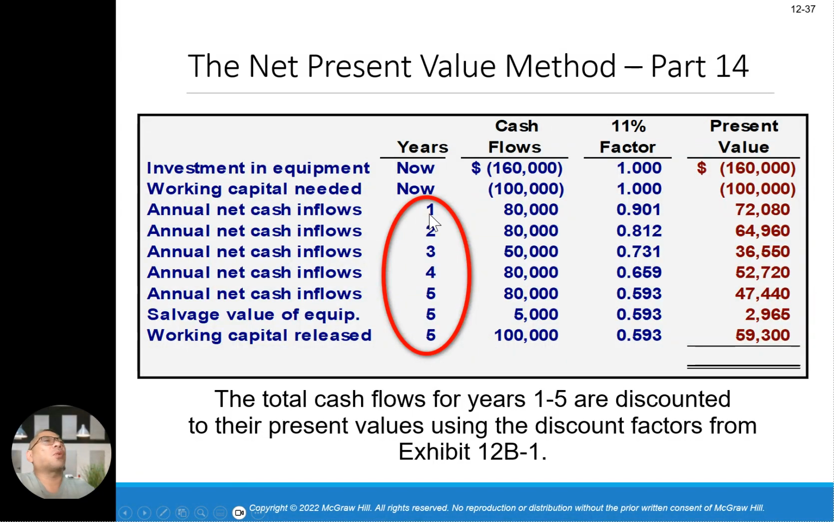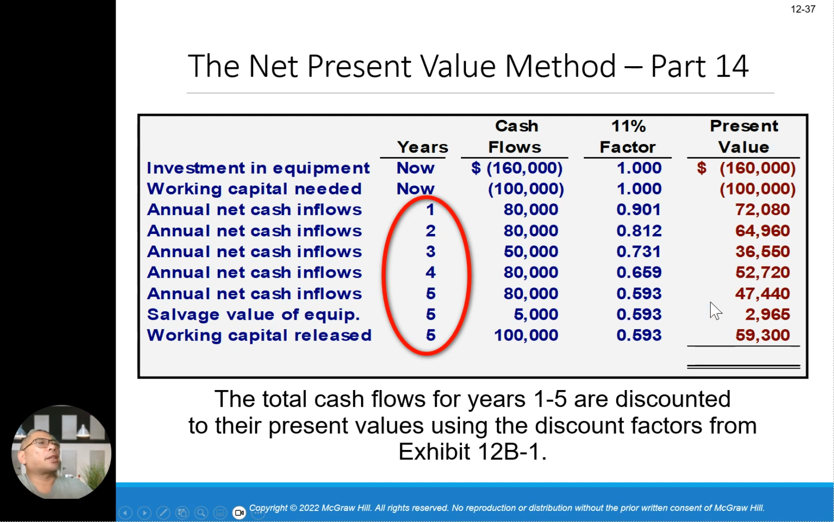Annual cash inflow for years 1, 2, 3, 4, 5. And then this is the annual cash inflow. And then, of course, you get the salvage value at year 5 and working capital at year 5. So you're going to tally up the cash inflow based on the factors table. Okay, 0.901, you get 72,000 here. This one is 64,000. This is your cash inflow. Remember, you're going to add all of them up. You're going to plug in this number. Where do you get this number? From the present value interest factors, in the appendix. You can also use a calculator at the same time.